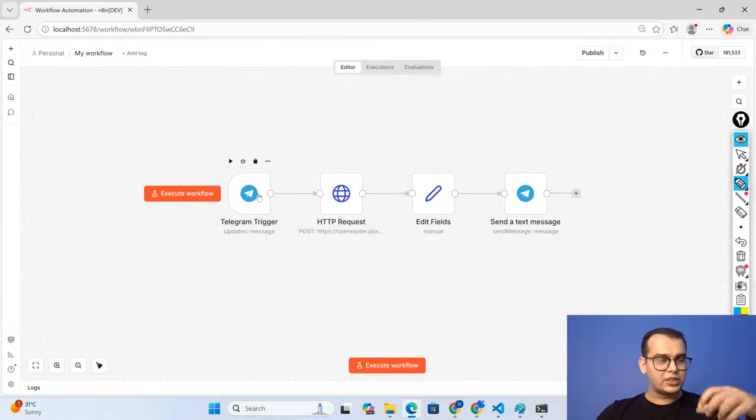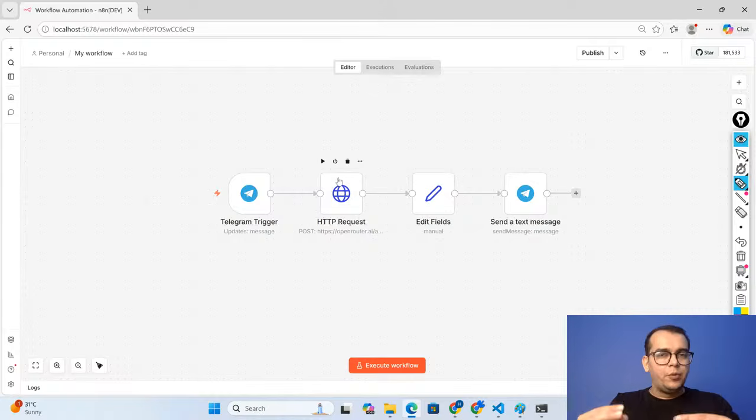That particular task will go from the Telegram account to the HTTP request. Because suppose I am giving you one small task: give me the information about the concept of array. Now what will you guys do? You will search on Google, right? You will go to ChatGPT and get the content.